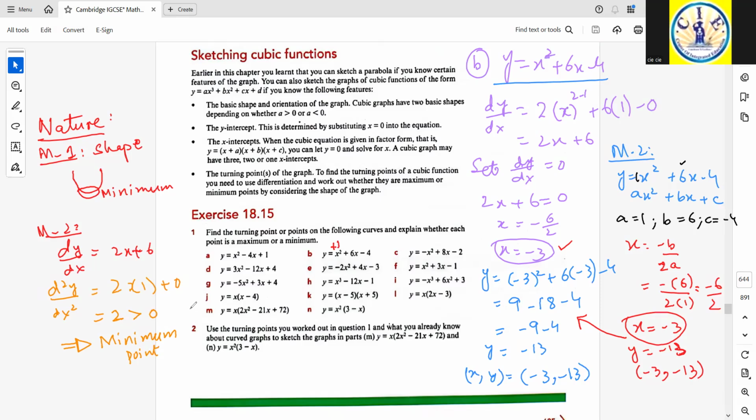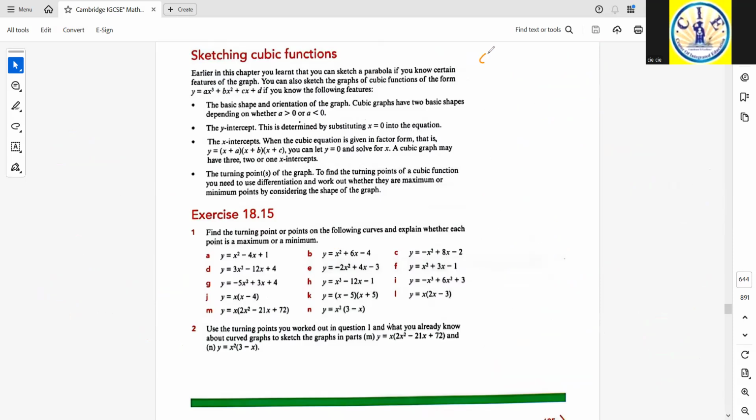So this is the turning point, which is actually a minimum point of the curve. So this is how we do these parts, part A and B. Now I do part C.